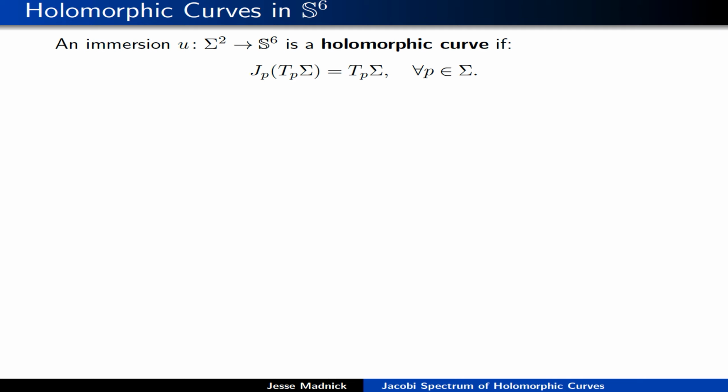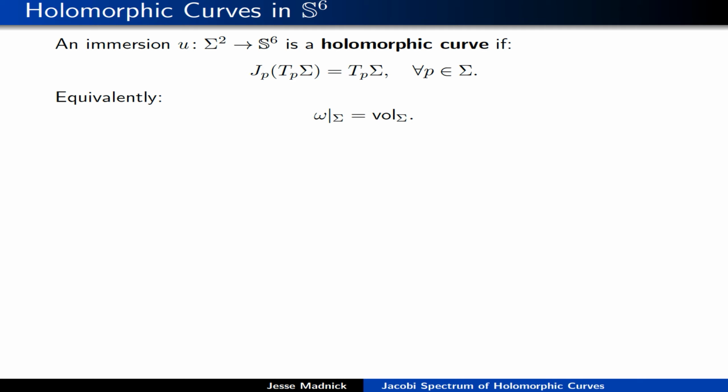Since we have this data, we have a J on the sixth sphere. With respect to J, the almost complex structure, we can define an interesting class of surfaces known as holomorphic curves. Let's say an immersion u from sigma to S6 is a holomorphic curve if its tangent spaces are invariant under J. An equivalent condition, which may be familiar to those of you who know complex geometry, is that the two-form omega restricts to the tangent spaces to be the volume form. So this looks like we're saying that a holomorphic curve is calibrated for omega. It looks like omega is a calibration.